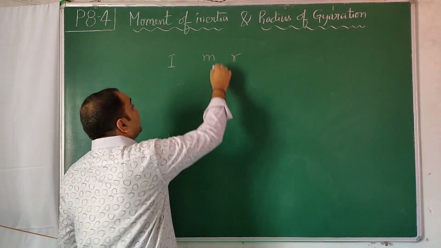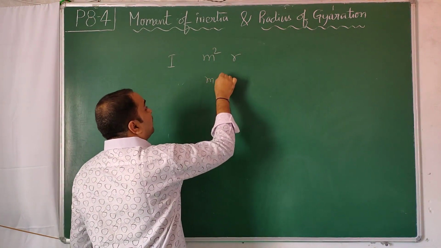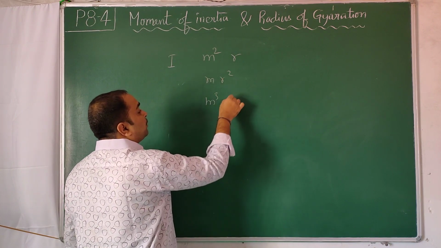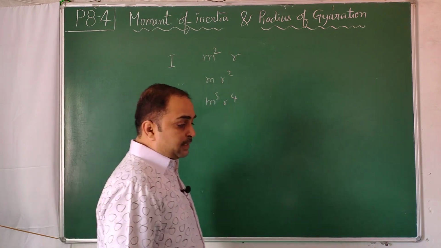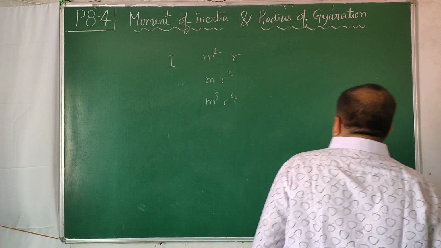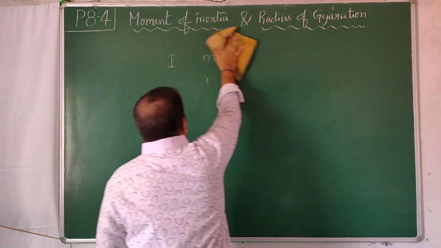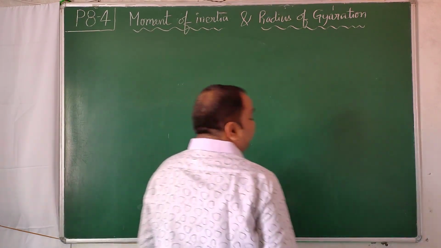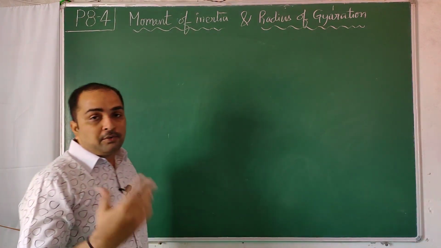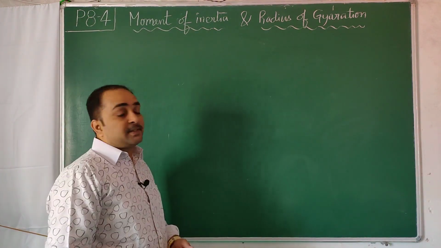Now the question is: is it m square r, or m r square, or m cube r power 4? What kind of relation exists depending on mass and distribution? First we need to understand. For that we take support of previously learned physics.